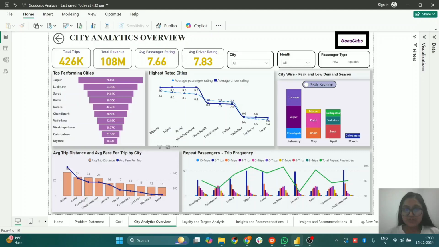Also, as I have just told, in Coimbatore, Lucknow, Vadodara and Surat, since the average trip distance is low and the average fare per trip is also quite reasonable, we have maximum repeat passenger trip frequencies in these cities. Whereas in cities such as Chandigarh, Indore, Jaipur, Kochi, Mysore and Visakhapatnam, we can see that the maximum trip frequency is of 2 trips, which shows that in these cities, the loyal or repeat passenger rate is quite low.